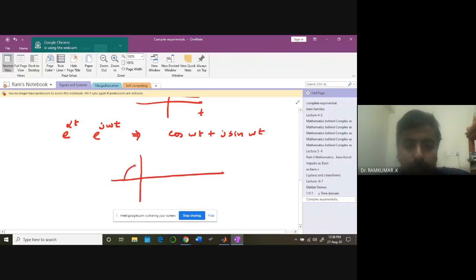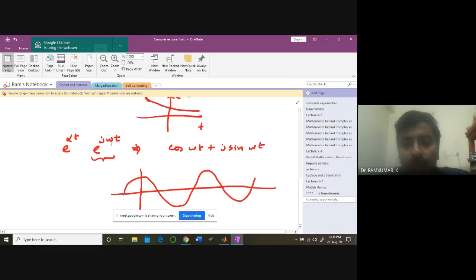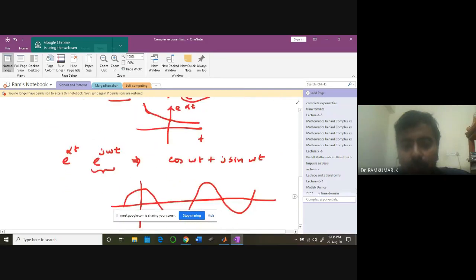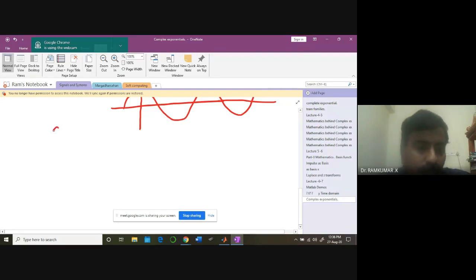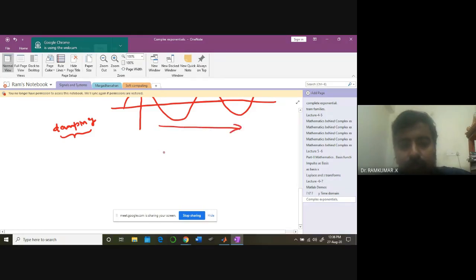I'll be getting this e power j omega t. Now you are combining these two. You understand the point what I'm saying? E power j omega t is a pure sinusoidal waveform, no damping or suppression or stretching, something like that. Nothing is happening. Only pure sinusoidal. It oscillates neatly like this.